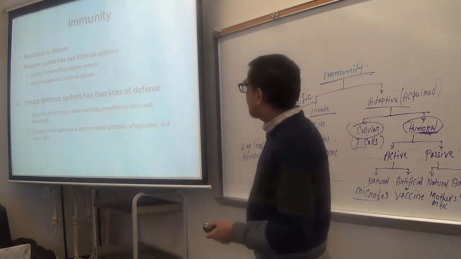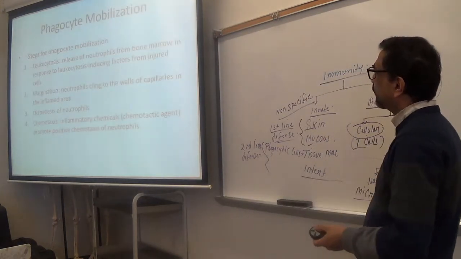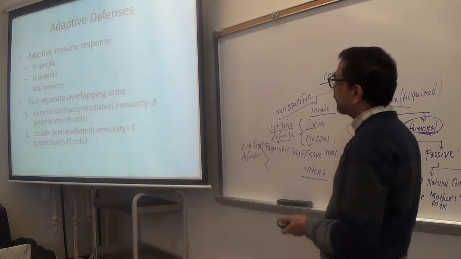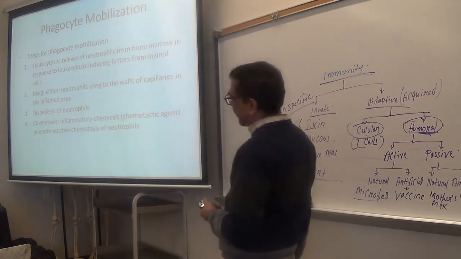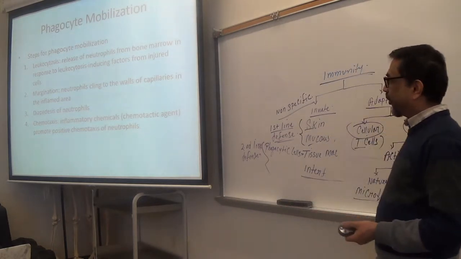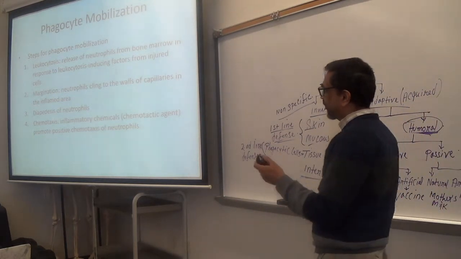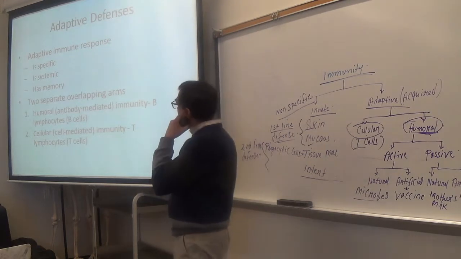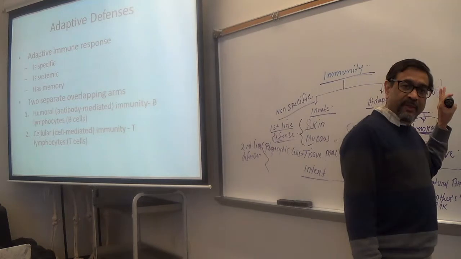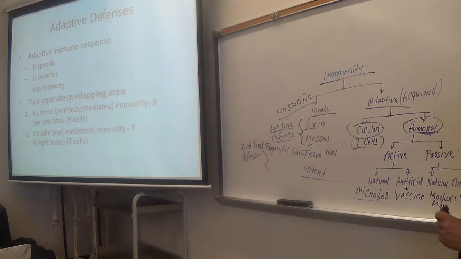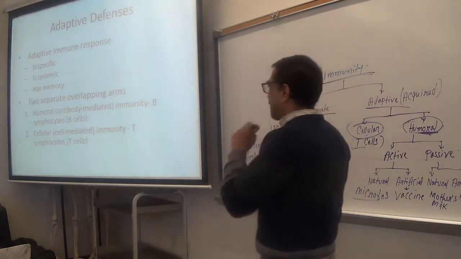We have talked about the properties of white blood cells when we talked about the blood, right? You remember diapedesis, chemotaxis, phagocytosis, those. Now, adaptive or acquired immunity is highly specific. You already know. It is systemic.